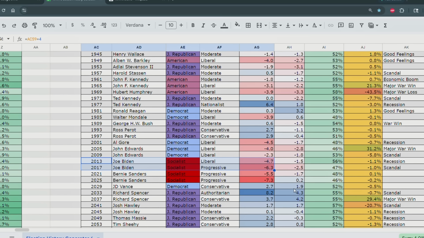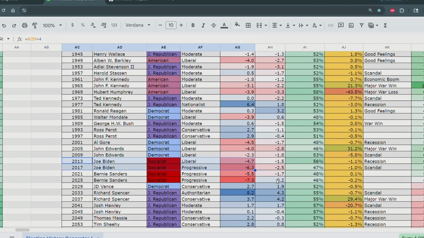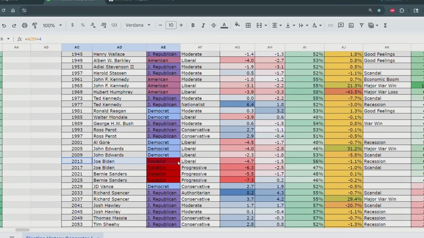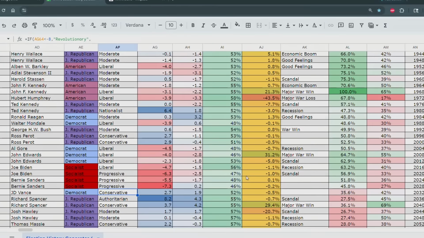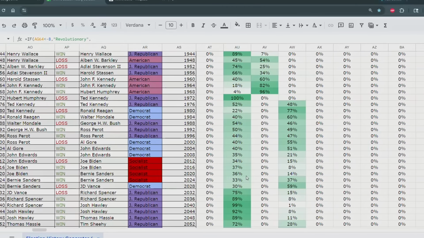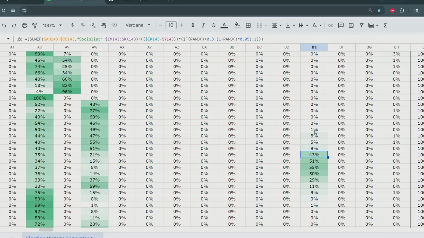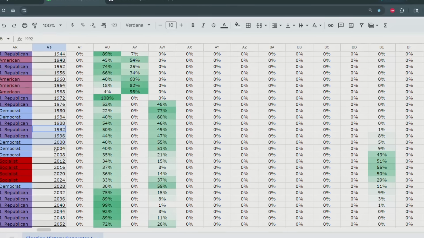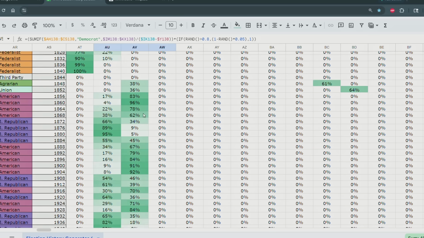Okay, so in this timeline, Joe Biden is a socialist president. Look at that. Two terms. Bernie Sanders and Joe Biden, comrades at last. Okay, but why did the socialists pop up? Okay, so they popped up all the way back here in the 1990s. Definitely because the two major parties were not left-wing enough.